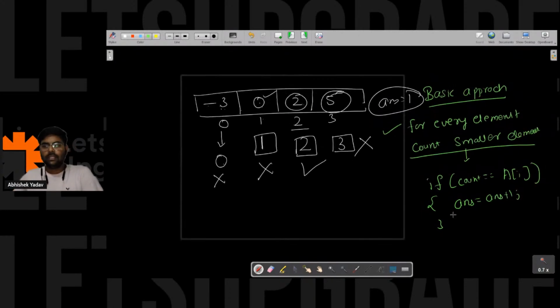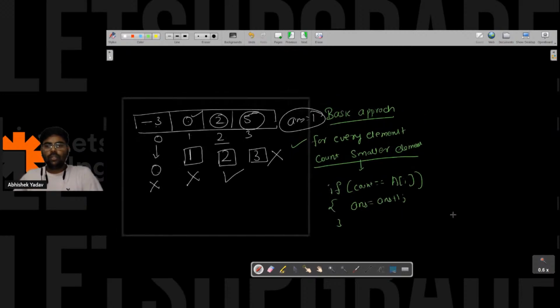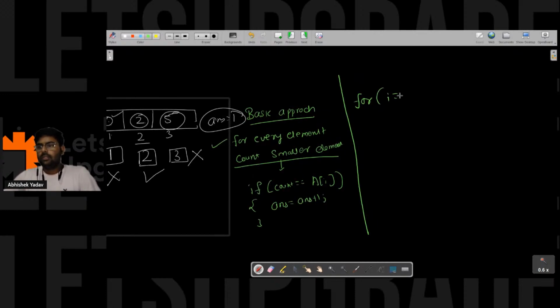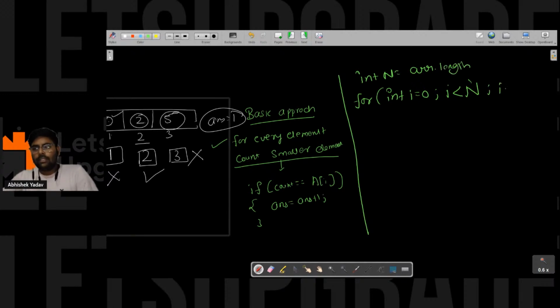So if I have to write the pseudo code, it will be like this. You have to take one array, and you have to start from int i is equal to 0 and go till n, that is, n is the size of the array. And in order to find the size of the array, you have to write arr.length, right? And after that you have to move to the next index, that is i plus plus. And here what you will do,